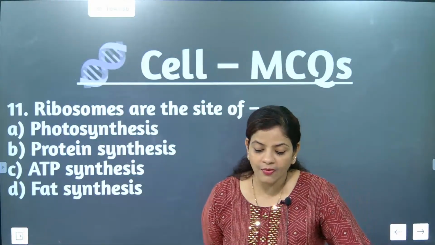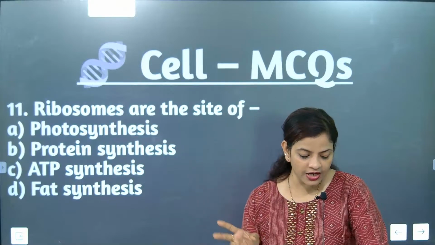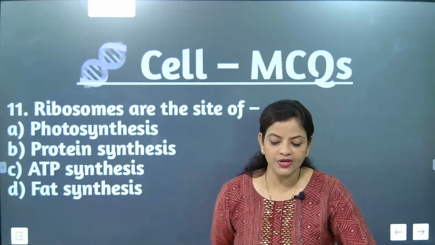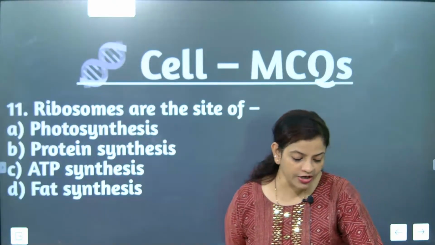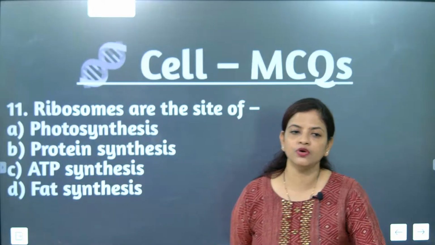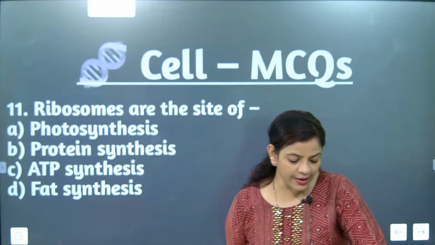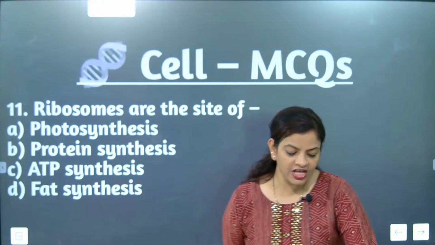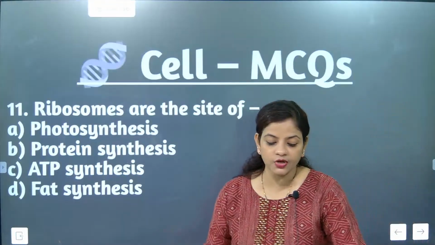Bhavya, did you understand? Come on, say what I have discussed about ribosomes. First, they are dense, spherical and granular particles. Where are they present mostly? RER. Next, most of the part is constituted of RNA, ribonucleic acid. Are they getting lipids? No. Next, ribosomes are not bounded by membrane. True or false? Yes, they are not bounded by membrane. They are present in prokaryotic and eukaryotic cells. So we have done the total content related to ribosomes.